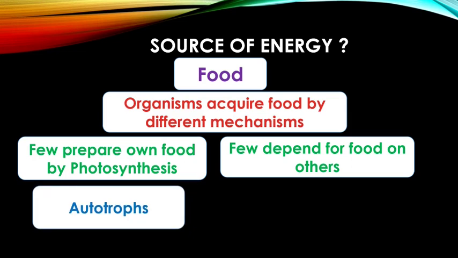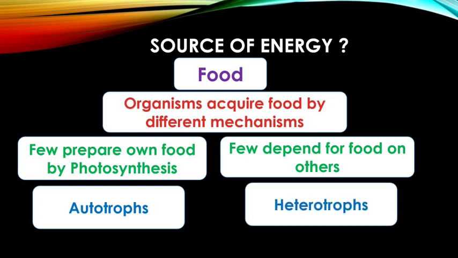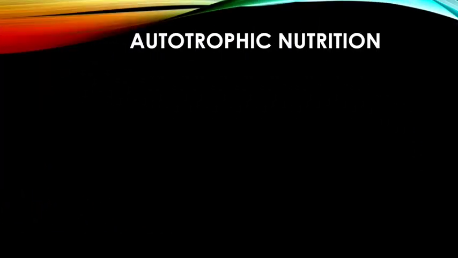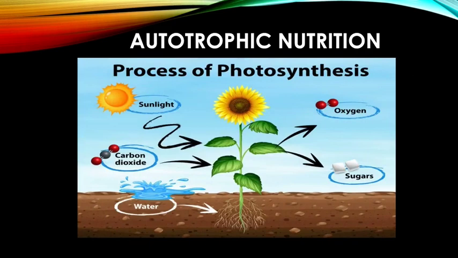Those who prepare their own food are called autotrophic organisms, and this nutrition is called autotrophism or autotrophic nutrition. And the organisms which depend for food on others are called heterotrophs. We'll study heterotrophs in detail in the next video. Today we are going to discuss only autotrophic nutrition. Best example, plants. Plants carry out autotrophic nutrition.